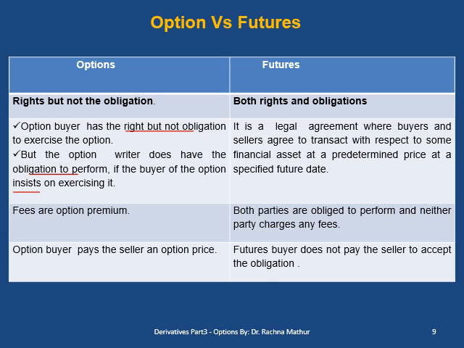In options, the fee is the option premium, but in futures, both parties are obliged to perform, and neither party charges any fee. The option buyer pays the seller the option price, or the token price, to come into the deal. While in futures, the buyer does not pay the seller to accept the obligation.